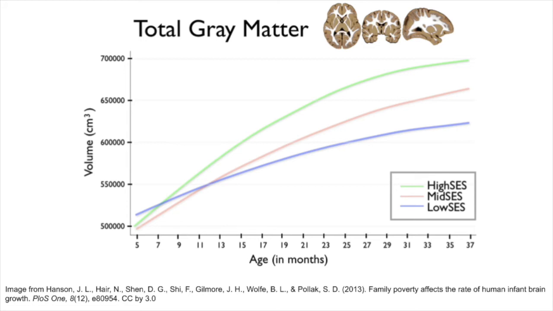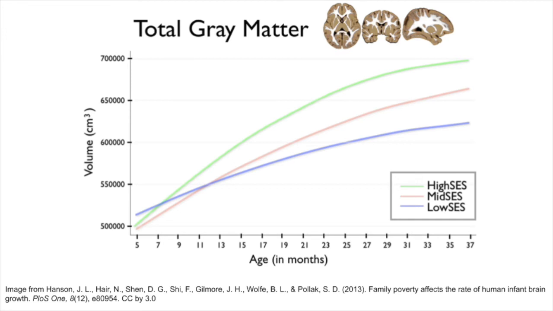The data suggests that low socioeconomic status (SES) environments influence the rate of human infant brain development. As the chart on the screen shows, infants and toddlers from lower and higher income families began their lives with similar gray matter brain volumes, but by toddlerhood, children from lower SES homes had lower total gray matter compared with those from middle and high income households.